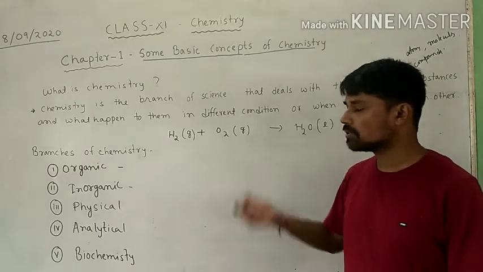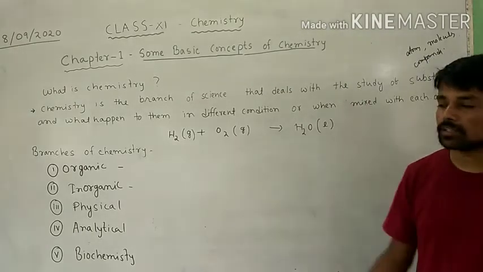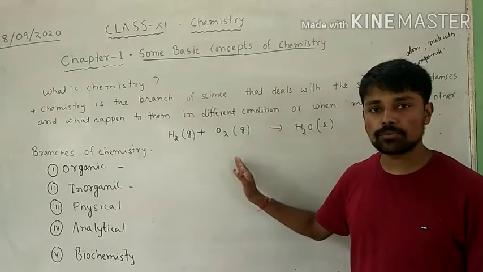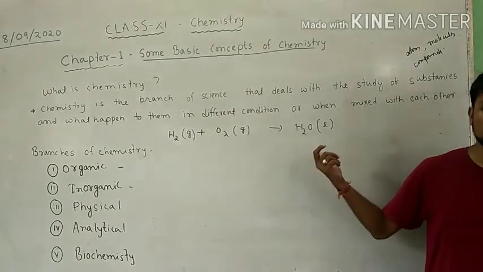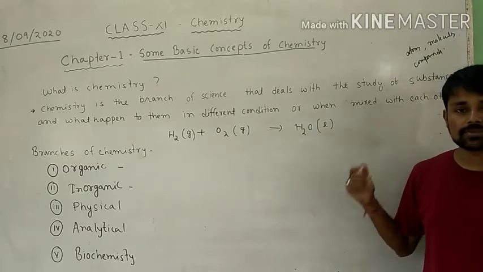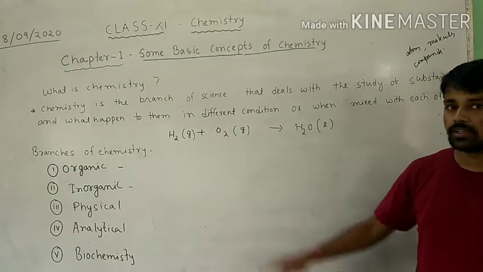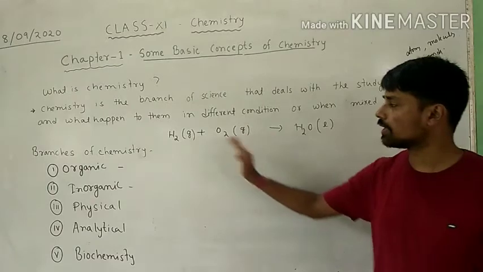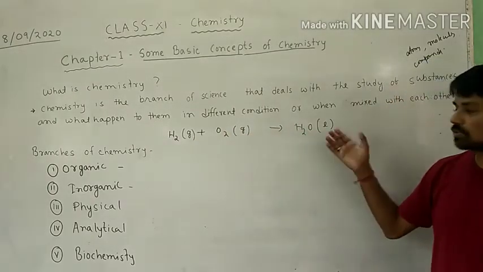So in proper condition, different types of atoms, elements or substances react with each other to produce a new substance. These substances are known as reactants and the final substance is known as the product.